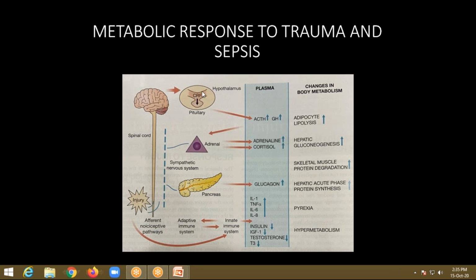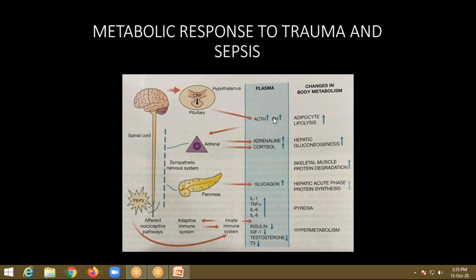corticotropin releasing factor. This corticotropin releasing factor will stimulate the anterior pituitary gland to produce two hormones, ACTH and GH, that is adrenocorticotropic hormone and the growth hormone, within the blood.